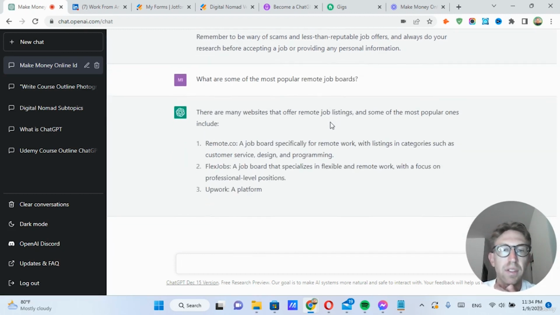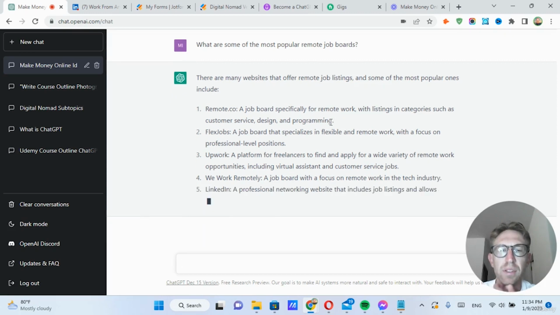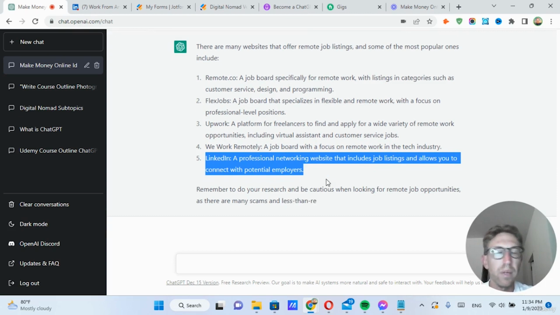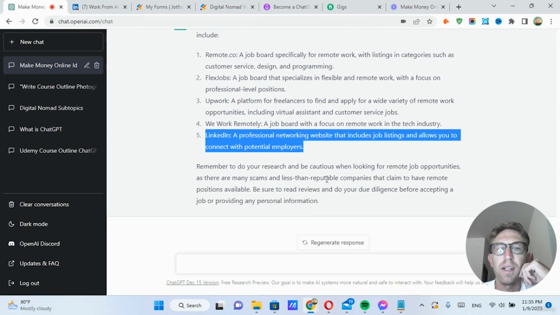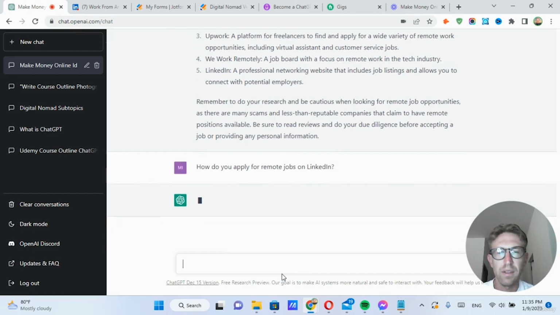So you can simply start going through these and applying for virtual assistant roles. Make sure that your resume is well optimized first. Obviously, LinkedIn is number one. I would recommend just going straight to LinkedIn when you're looking for a remote job. And you can also just ask, how do you apply for remote jobs on LinkedIn? Right here. See what it says.